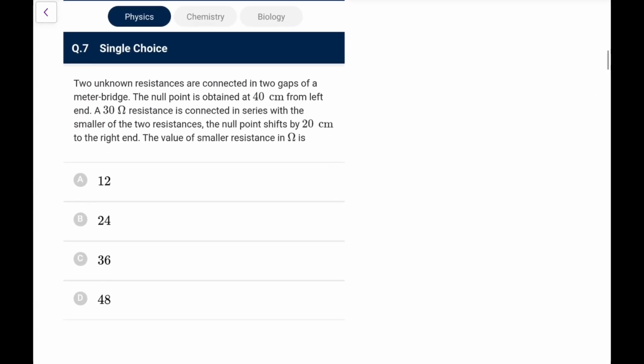Next, two unknown resistances are connected in two gaps of a meter bridge. Okay, the null point is obtained at 40 centimeter from left end. A 30 ohm resistance is connected in series with the smaller of the two. The null point shifts by 20 to the right. The value of smaller resistance? So let's say the smaller one is R, bigger one is S. So R by S was 40 by 60. Now this is the smaller one, therefore it is 40.